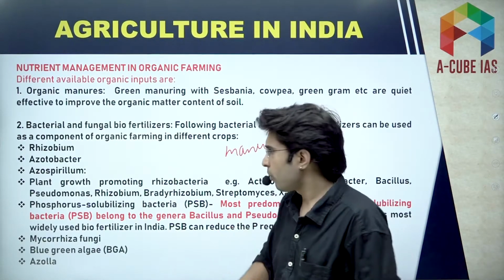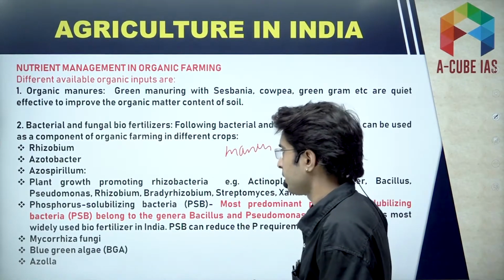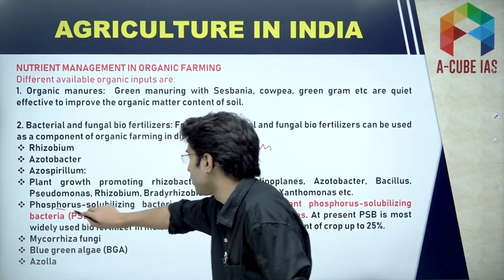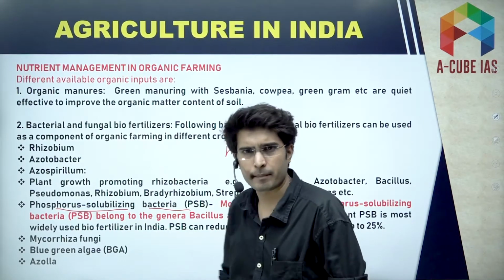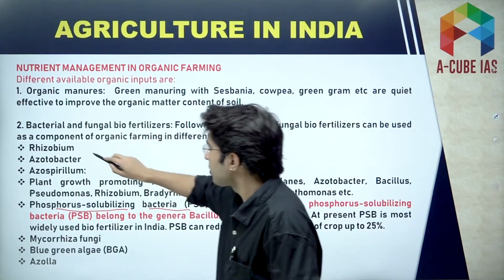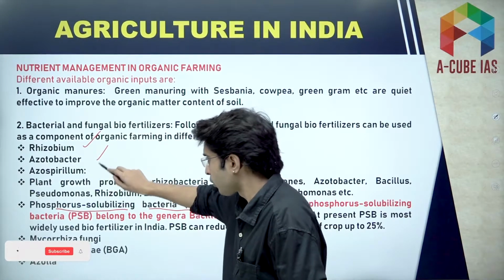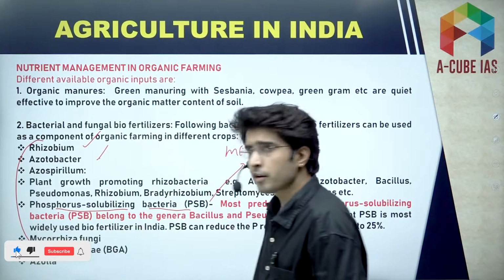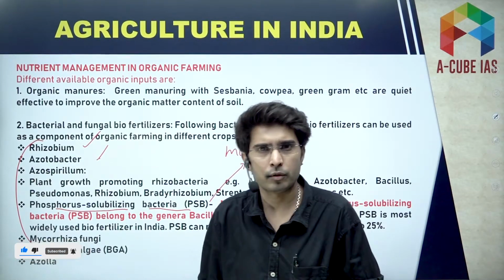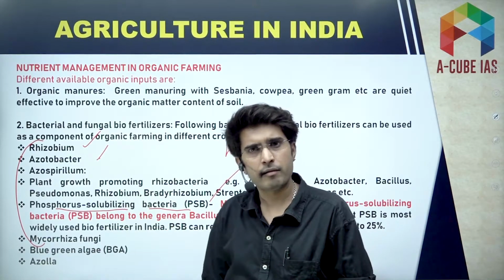But you must know we have some biofertilizers. So we use those biofertilizers, like we have phosphorus solubilizing bacteria, PSB. We have these biofertilizers, rhizobium, azotobacter. So all these fertilizers are used. And as I said, we use organic manures also, green manures, bio waste under the organic farming.